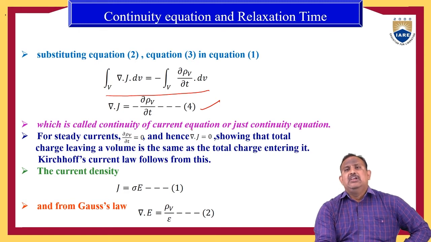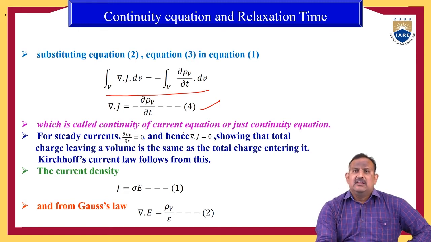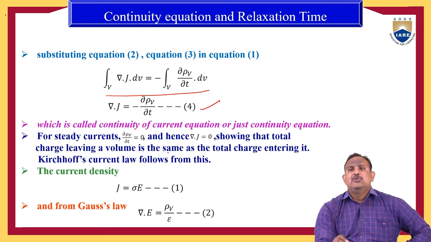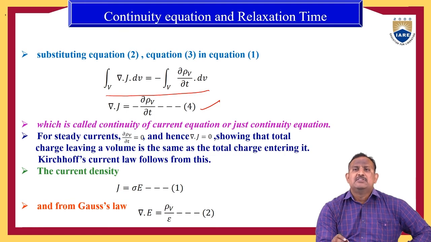For steady state currents, the charge is constant. When the charge is constant, the volume charge density rho v becomes 0.